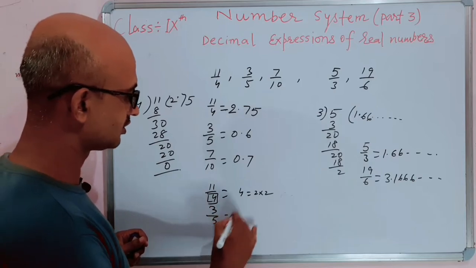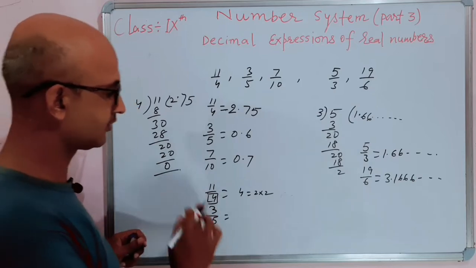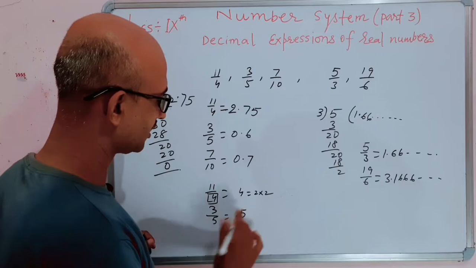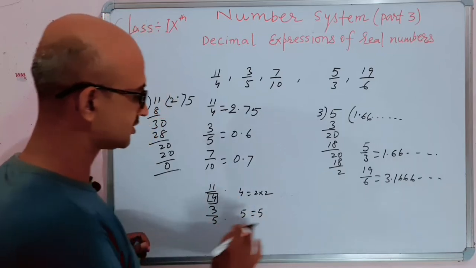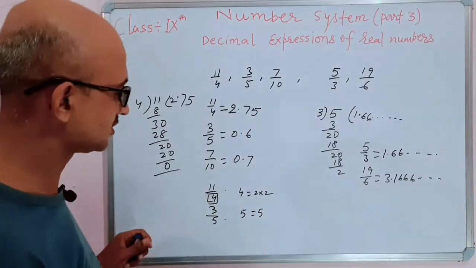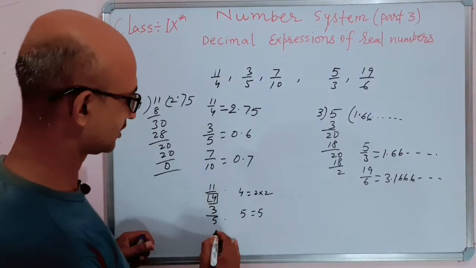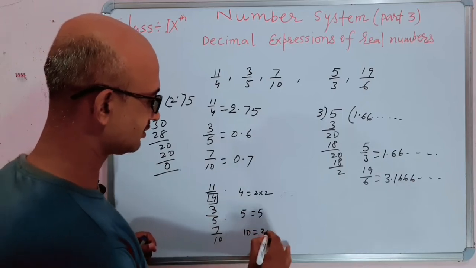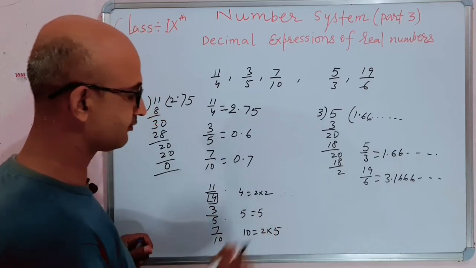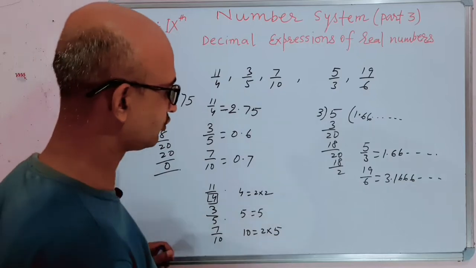Similarly, the denominator of 3 by 5 is 5 and its prime factor is only 5. And the denominator of 7 by 10 is 10 and its prime factors are both 2 and 5.